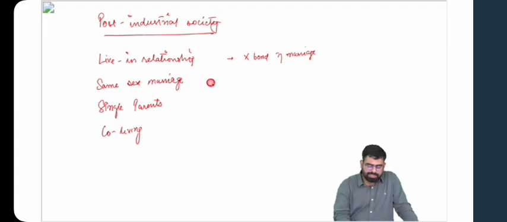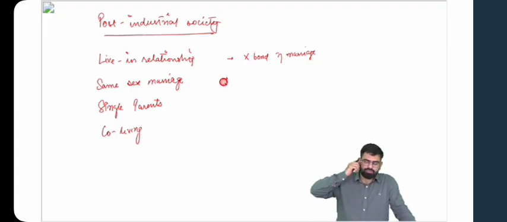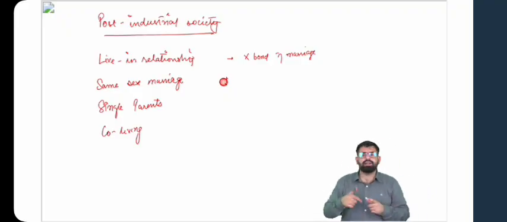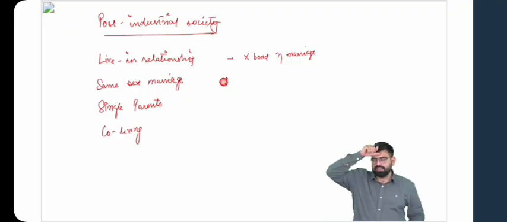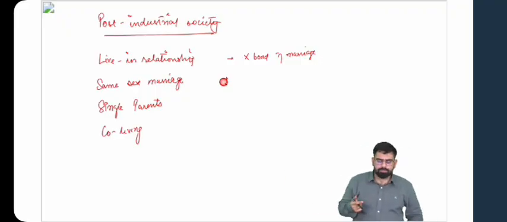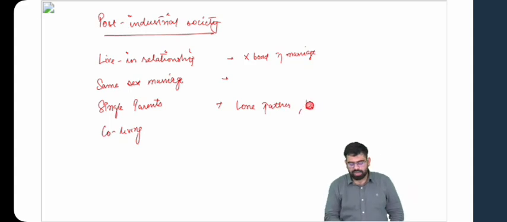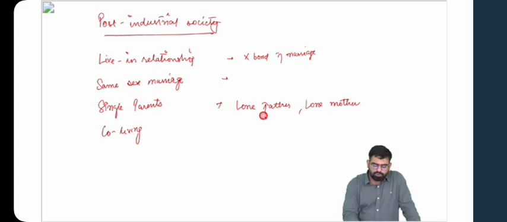Now, when we talk about same-sex marriage, traditionally we thought of family as this bond of marriage between people of the opposite sex, a girl and a boy getting married. But now there is this concept of same-sex marriage, wherein a boy and a boy get married, a girl and a girl get married, and there are other dimensions to it that we will take up with vulnerable sections. Then you also have single parents. For example, a lone father, where there is only the father and children. Then you have a lone mother, mother and children, and there is no husband. Similarly, you have co-living.